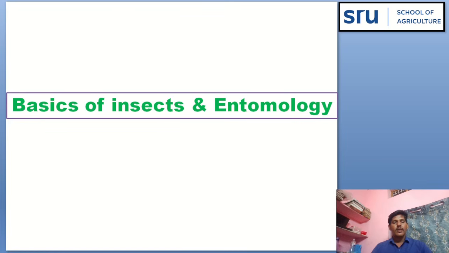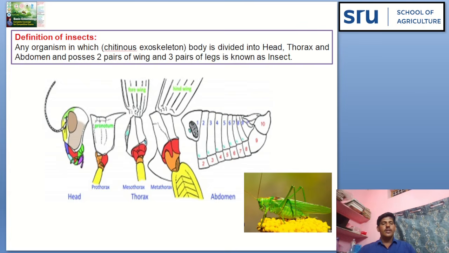Let's see the basics of insects and entomology. See here, this is an organism in which the body is divided into head, thorax, and abdomen, and it has 2 pairs of wings and 3 pairs of legs. Therefore, any organism in which the body is divided into head, thorax, abdomen, and possesses 2 pairs of wings and 3 pairs of legs, such an organism is known as an insect.